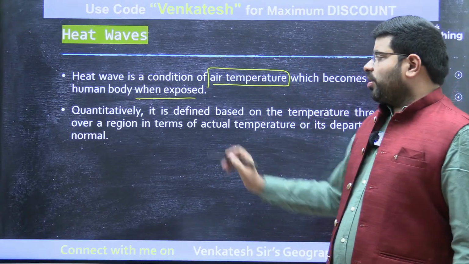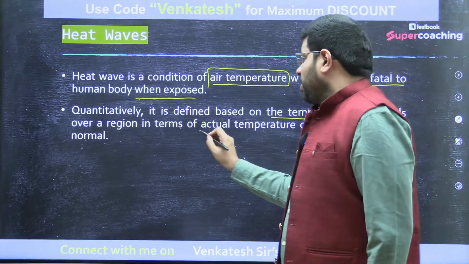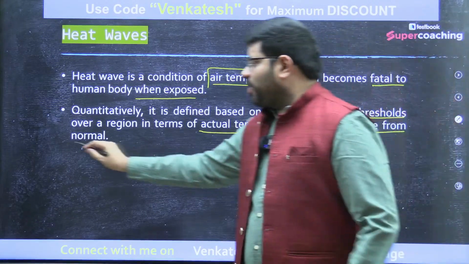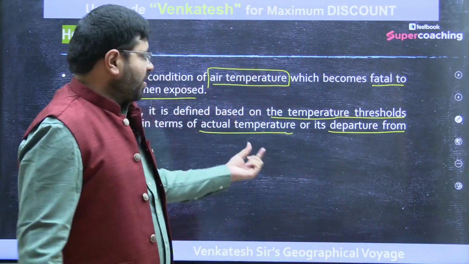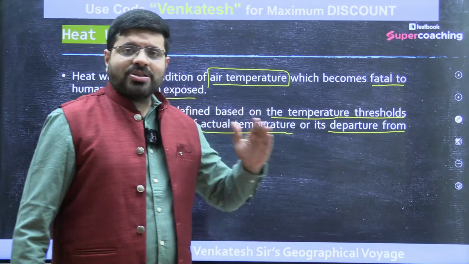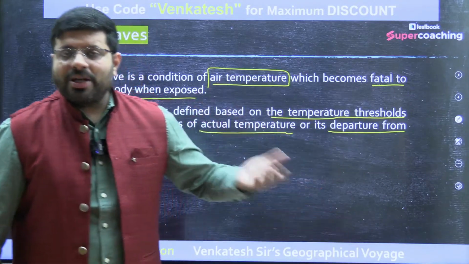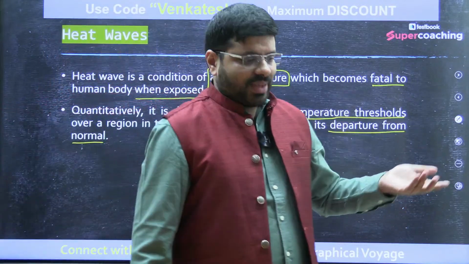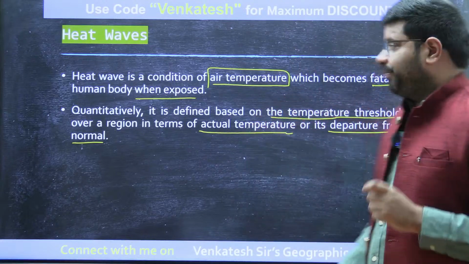So what we are talking about is defined based on the temperature thresholds over a region in terms of actual temperature or its departure from normal. You need to understand that departure from normal is a very key phrase here. Depending on the altitude, depending on the plains, plateaus, mountains, coastal areas, you might find variations in the definition of a heat wave.